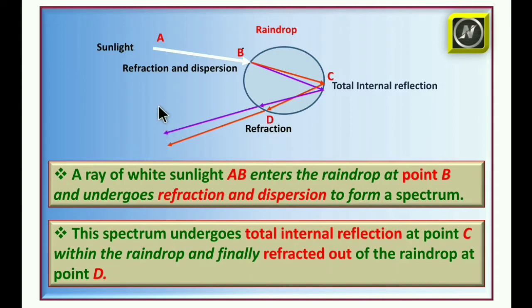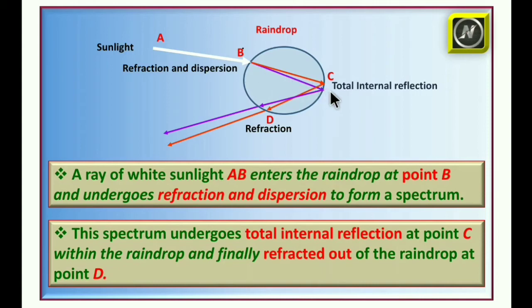What is happening in this? A ray of white sunlight AB enters the raindrop at point B and undergoes refraction and dispersion to form a spectrum.